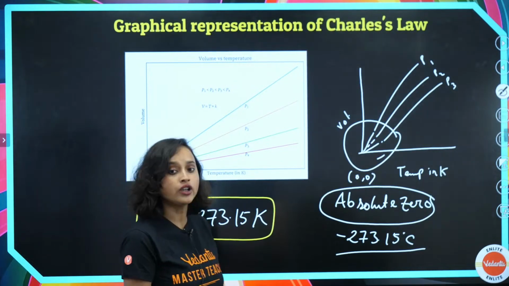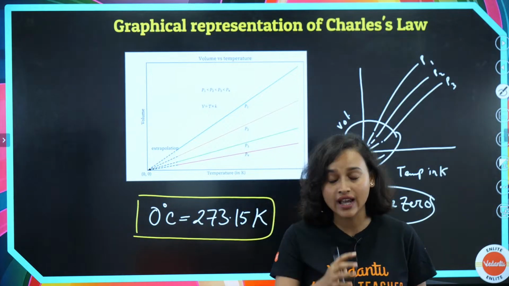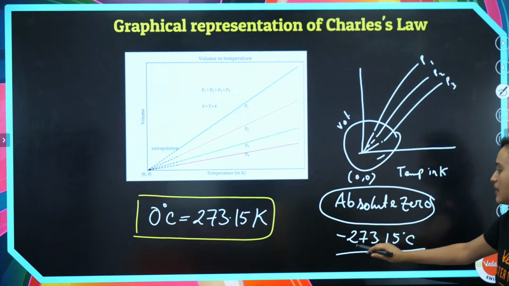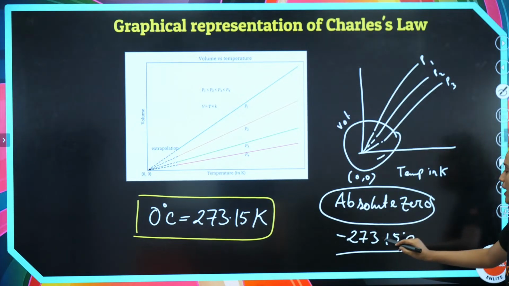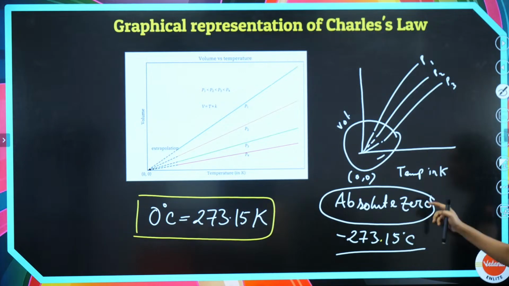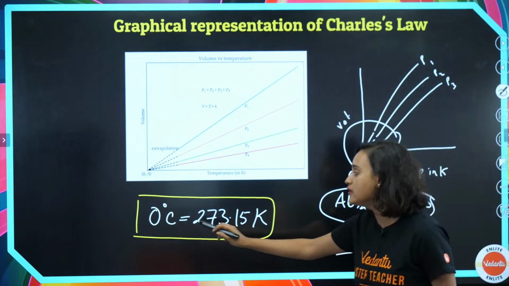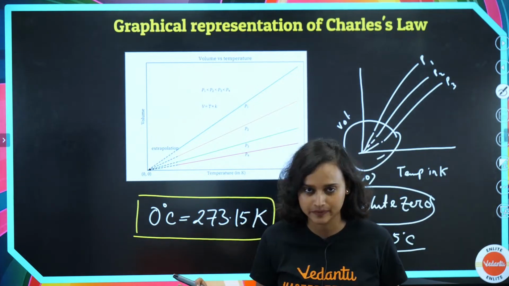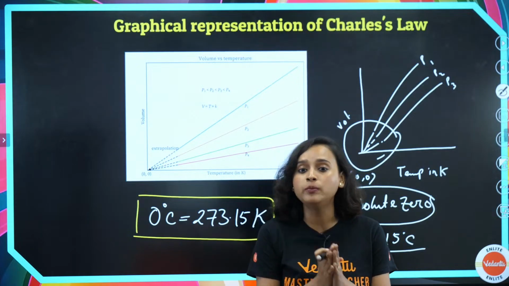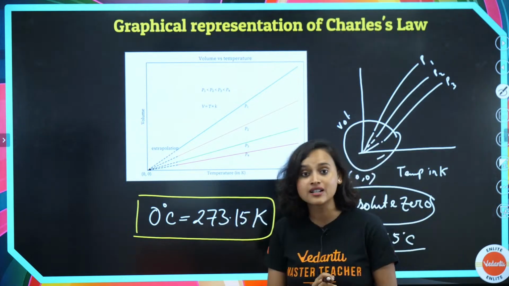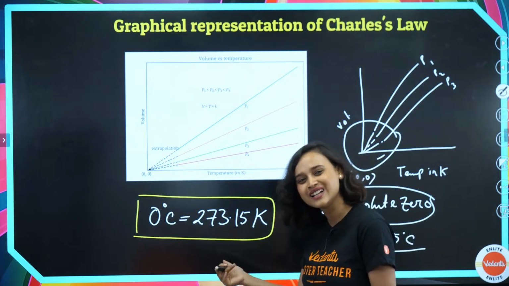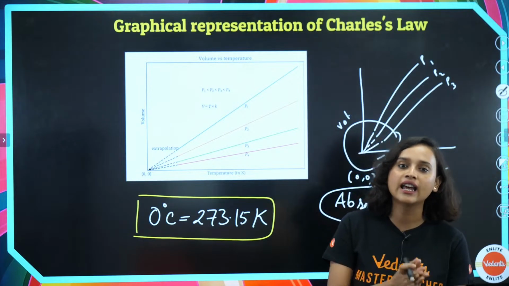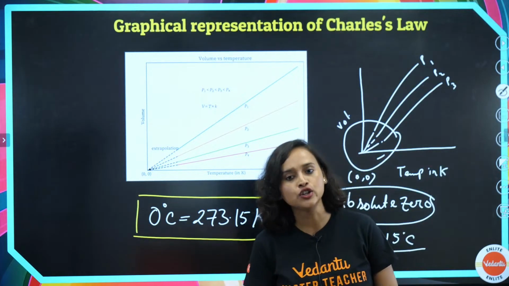This is my conversion. Now, minus is here, guys. This is minus 273.15 degrees Celsius. This is my absolute 0. But my conversion is 0 degrees Celsius is equal to 273.15 Kelvin. That's it. So if in a problem I see that 0 degrees Celsius is given, what will I do? I'll take it in Kelvin, in the Kelvin unit basically.